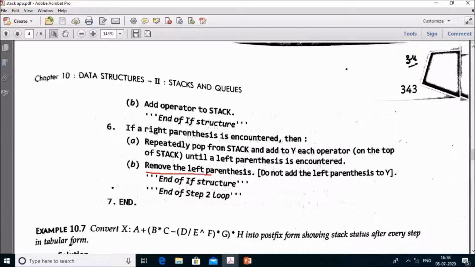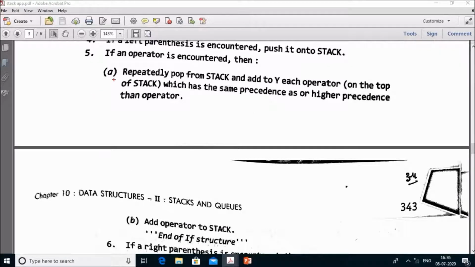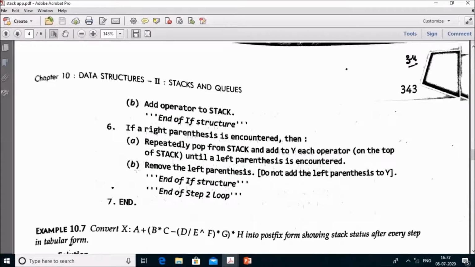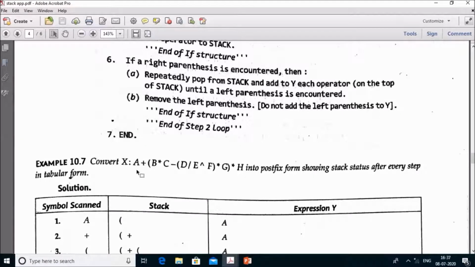You have to be very careful regarding each step. The step number 5 is very important. If you find an operator, then you have to pop the element from the stack and add to Y each operator, but it should be on the precedence base. It should be on priority base. If it has same priority or higher priority, then you have to remove from the stack. Otherwise you do not have to remove from the stack. Just see the example and learn what to do with it.